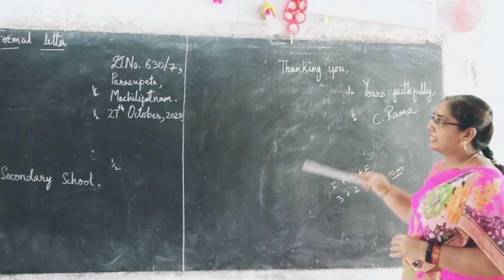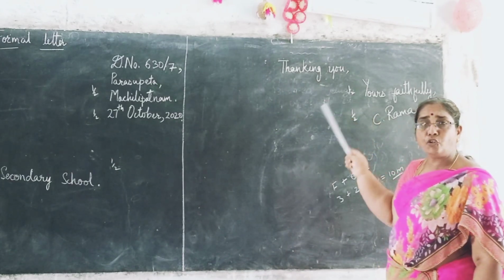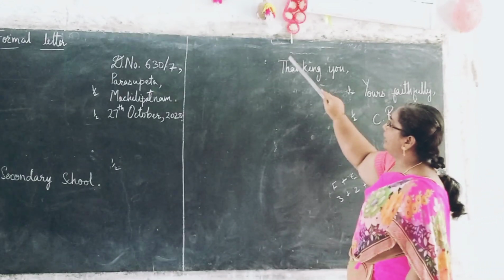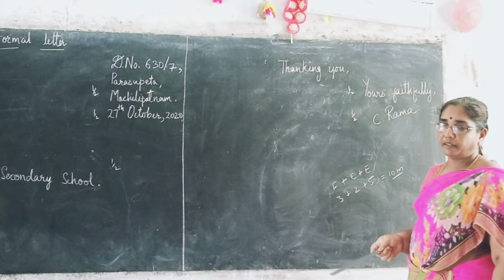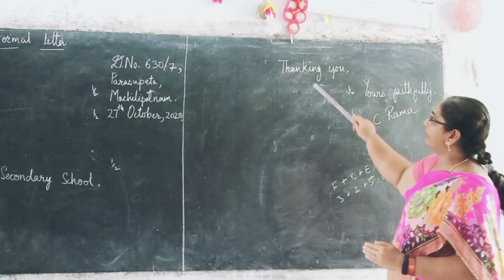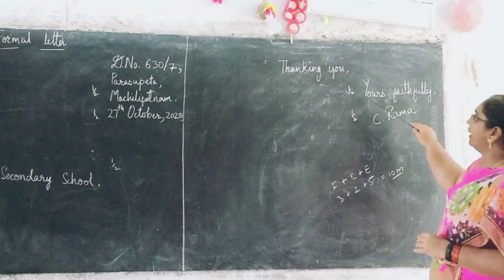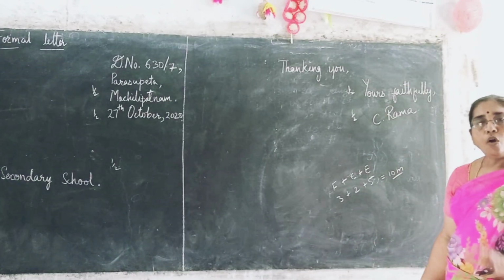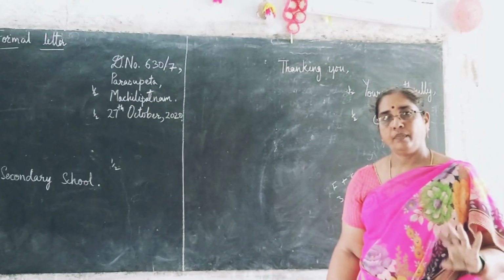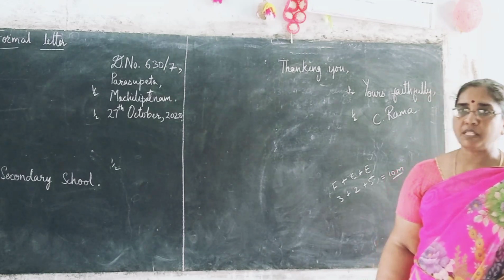Then after that, as it is a formal letter, it is necessary that you write Thanking you. And this Thanking you should be in the center, in the middle of the page. In Thanking you, T should be a capital letter. Then a comma should be there. So after writing the content, when the letter is complete, leave one line and then write Thanking you. After writing Thanking you, leave another line again and write Yours faithfully. For most formal letters, see that you write Yours faithfully only. That's better. Stick to one thing and then you don't make any mistakes in that.